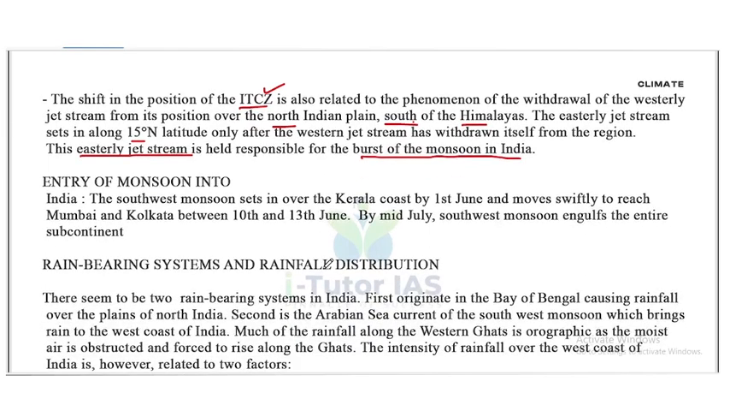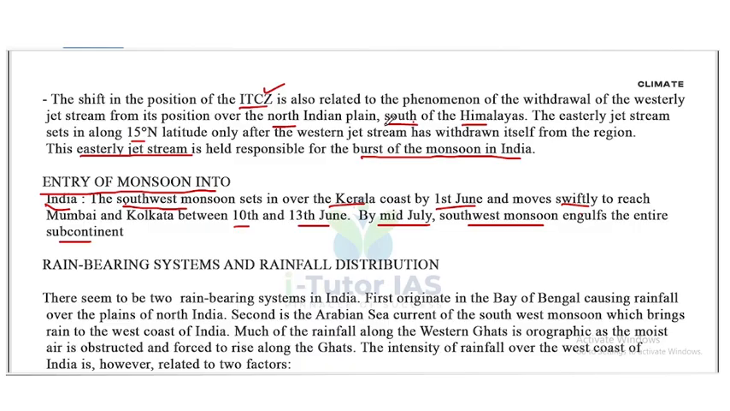Now, entry of monsoon into India. The southwest monsoon sets in over the Kerala coast by 1st June and moves swiftly to reach Mumbai and Kolkata between 10th and 13th June. By mid-July, the southwest monsoon engulfs the entire subcontinent.